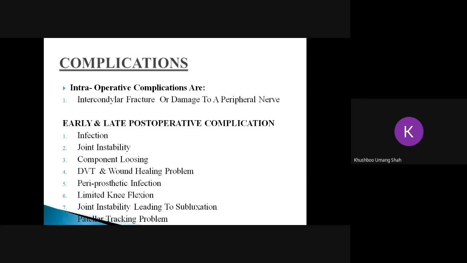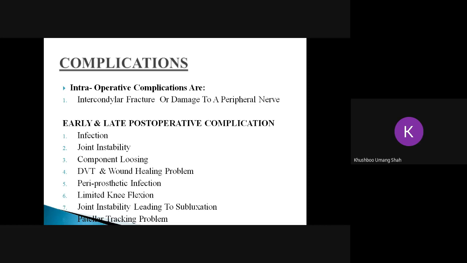The third is instability. If a proper amount of fixation is not done to the femoral condyle or the tibial condyle, if tracking is not possible, if excessive ligament has been excised, the person will develop instability of the joint. The person may fall and trip after TKR if the fixation is not done properly.